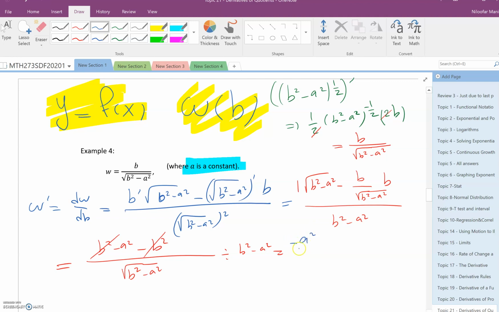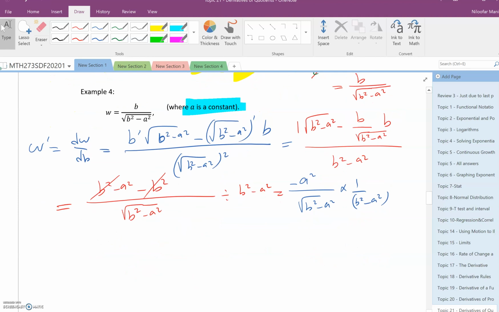Okay, so minus a squared divided by that times 1 over this. Okay, and you just can simplify it. So it's minus a squared, right?